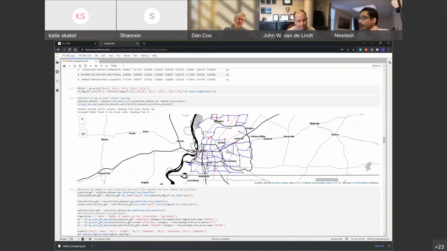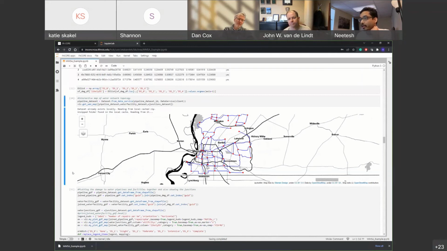I think for the purpose of regional impact assessment and resilience analysis, we can come up with 2 or 3 standard types of visualizations in the interactive version as well, so that it would be useful.